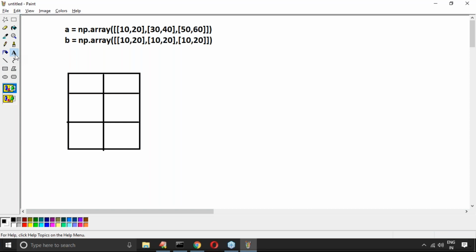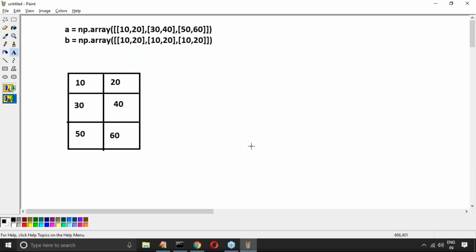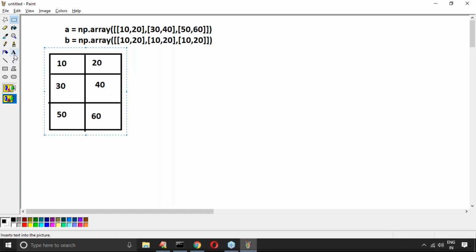What is the content? 10 20, then 30 40, then 50 60. Assume this is A. Now B will become what? B contains only 10 20, and the 10 20 will be adjusted.